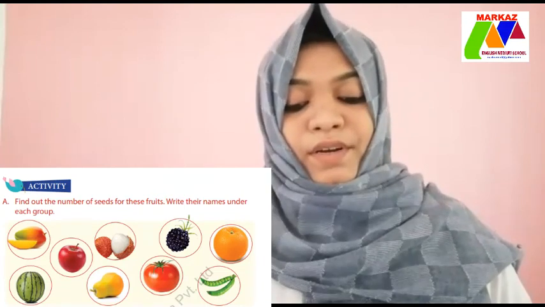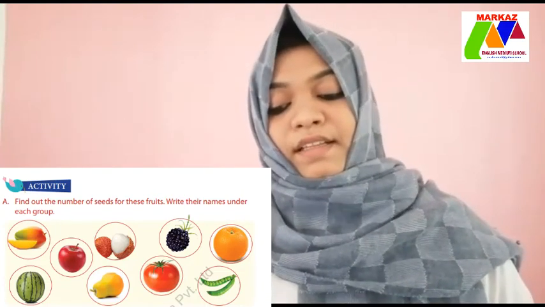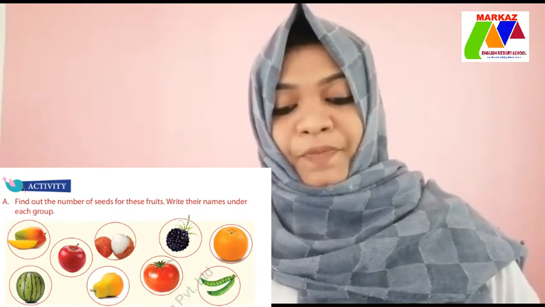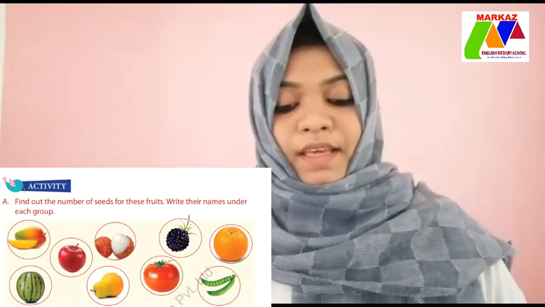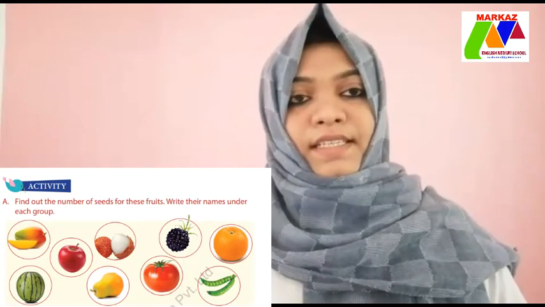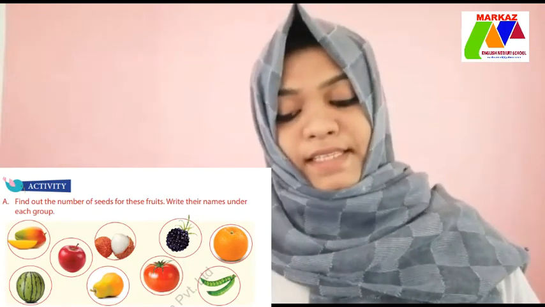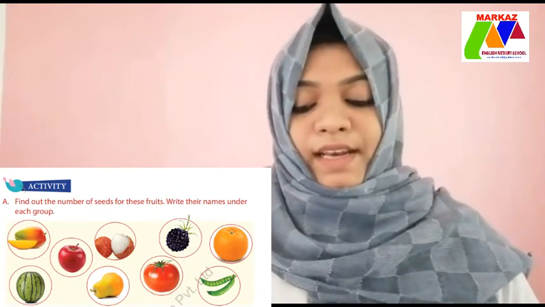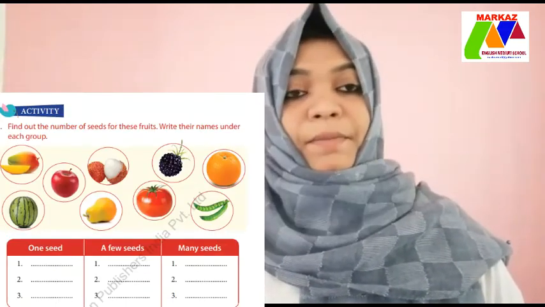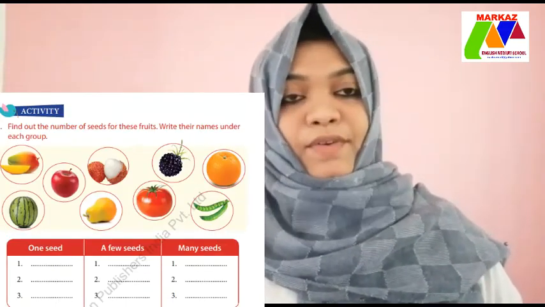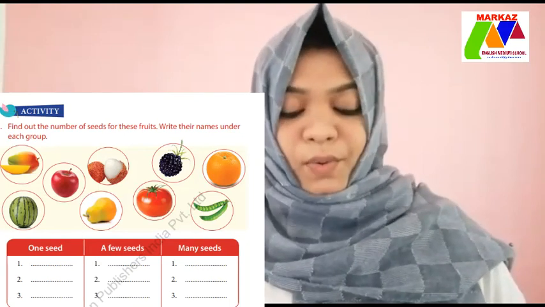One seed fruit, then a few seeds, then many seeds. For example, one seed, mango. Then a few seeds, apple. Then many seeds, watermelon. Like that you have to finish this column yourself at your home.